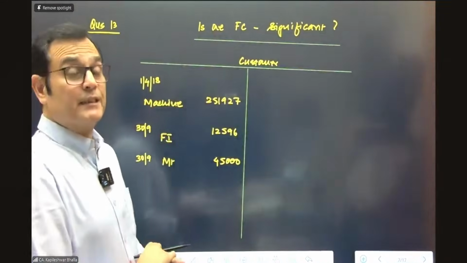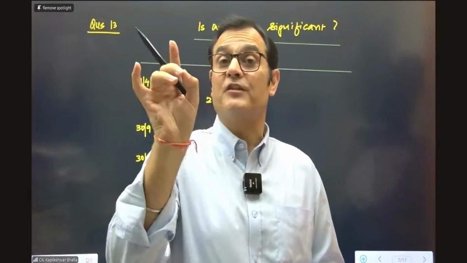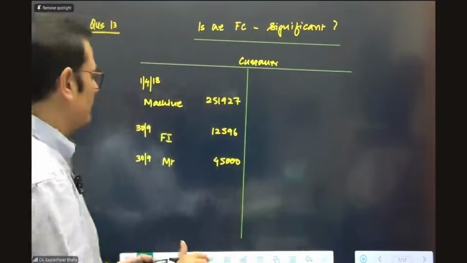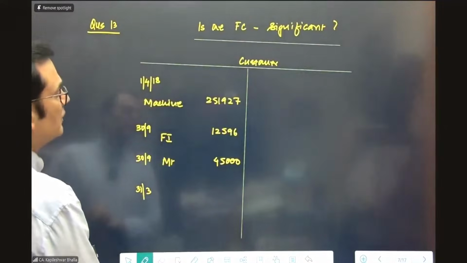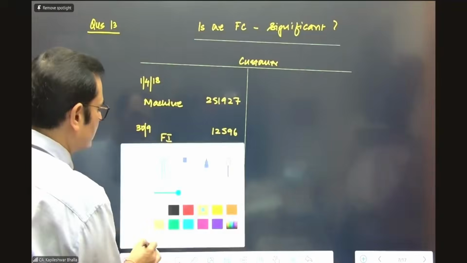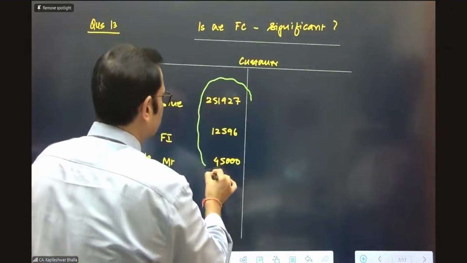Now, the next is on 31st March, though the next maintenance is on 1st April 19, but just to keep the date the same, we're just going on 31st March. Now tell me, on 31st March, you are going to take interest on which figure? Are you going to consider the interest on the sum total of all this information? What do you say?